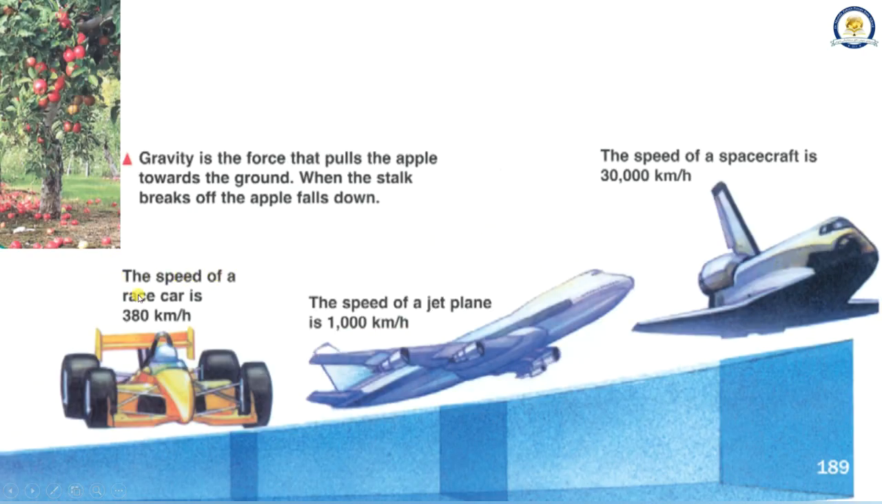The speed of a race car is 380 kilometers per hour. The speed of a jet plane is 1,000 kilometers per hour. The speed of a spacecraft is 30,000 kilometers per hour. Gravity is the force that pulls the apple towards the ground. When the stalk breaks off, the apple falls down.